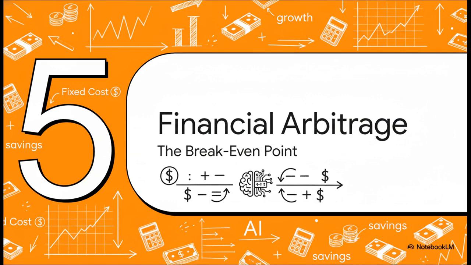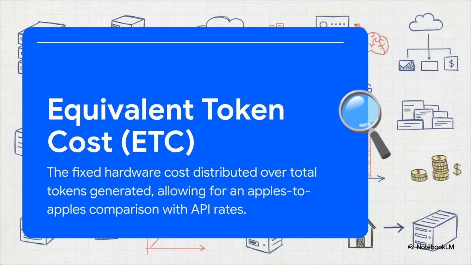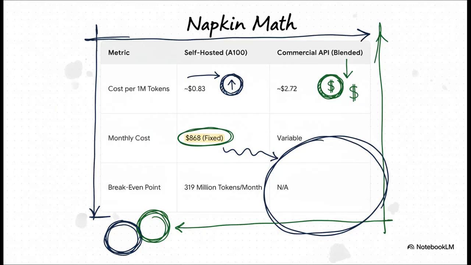It lets us calculate the financial arbitrage, the exact point where self-hosting stops being just an experiment and becomes a massive money-saving competitive advantage. So, to make a fair comparison, we need to figure out our internal price per million tokens. We'll call this our equivalent token cost, or ETC. It's simple. We take our fixed hardware cost and divide it by our throughput. And we'll be pretty conservative and assume we're getting around 400 tokens per second, which is easily achievable with this kind of setup.